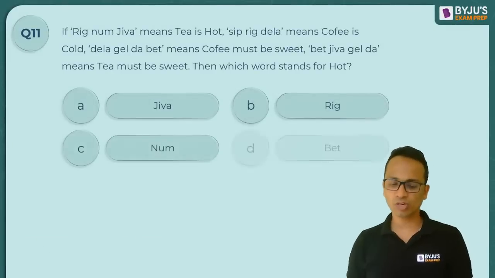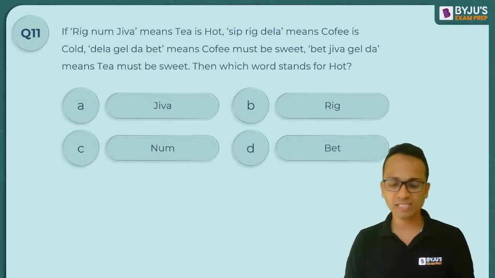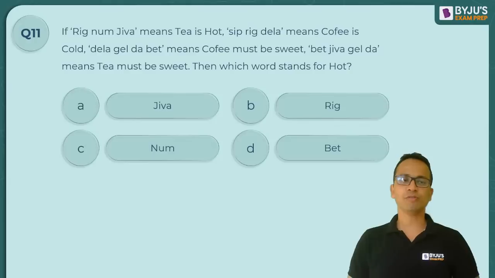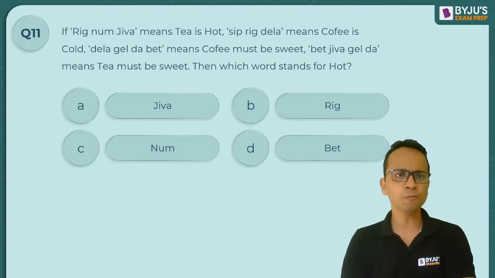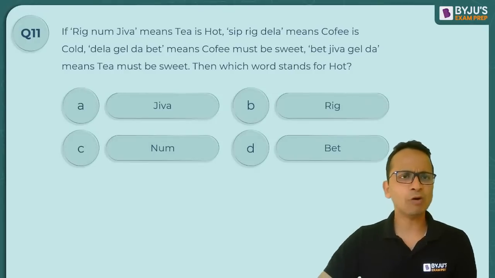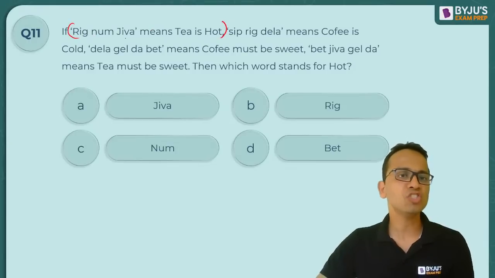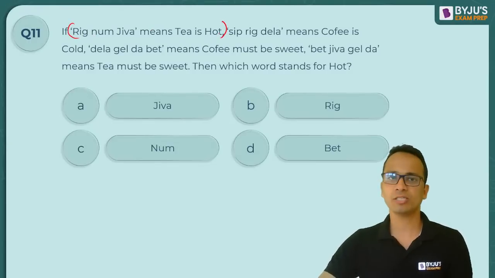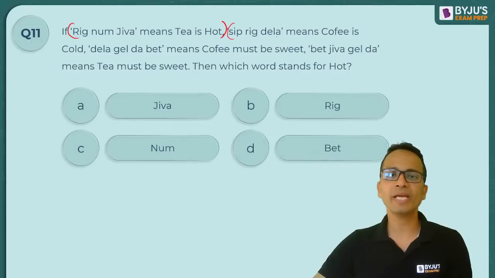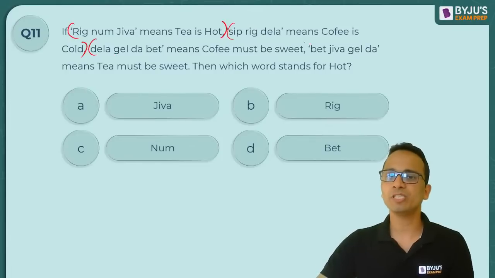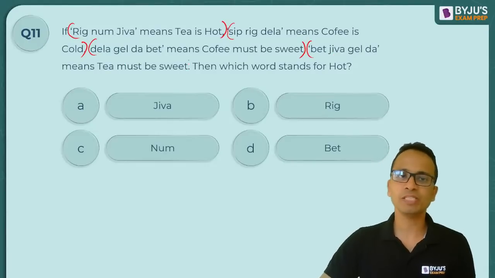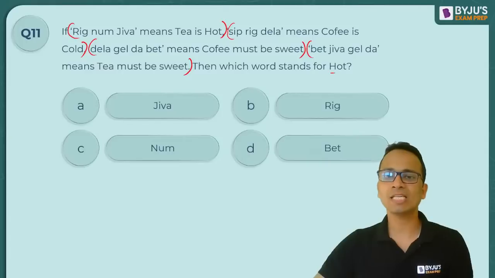Okay, so this is one of the examples. All of you must have seen these types of questions. So the first question of this type is in front of you. In this case, how many sentences are given? Rig num jiva means tea is hot. Next is sip rig della means coffee is cold. Della gel da bet means coffee must be sweet. Bet jiva gelda means tea must be sweet. Then which word stands for hot?